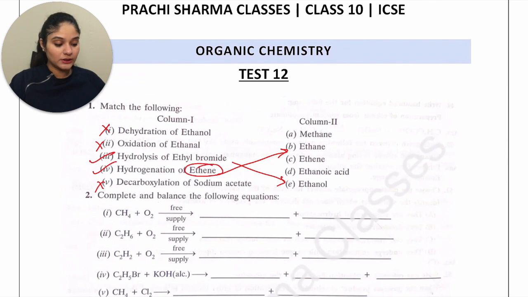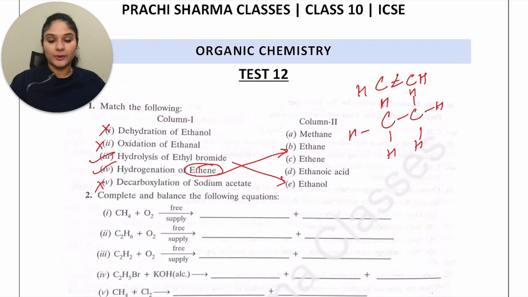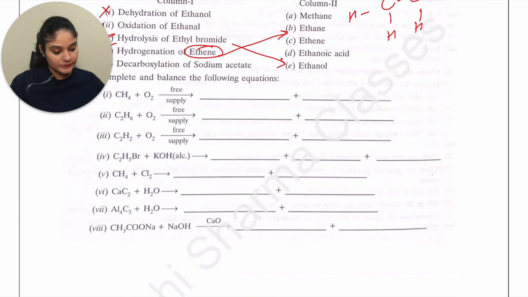And ethene has a carbon-carbon double bond. You end up adding hydrogen to it, so you're adding extra hydrogen. This bond would break, you'll get a single bond and you'll satisfy all the valencies with H's. So you end up getting ethane, which is a single bonded hydrocarbon. Moving on to the next one. In this one, 7th is not there. And I think that's it. That's all about it.